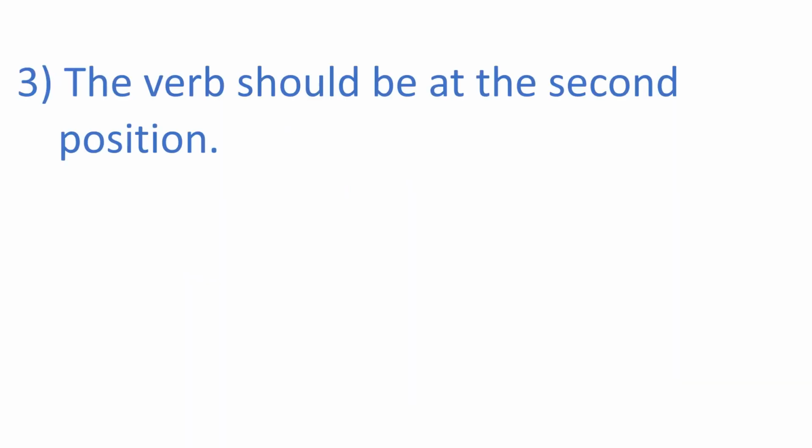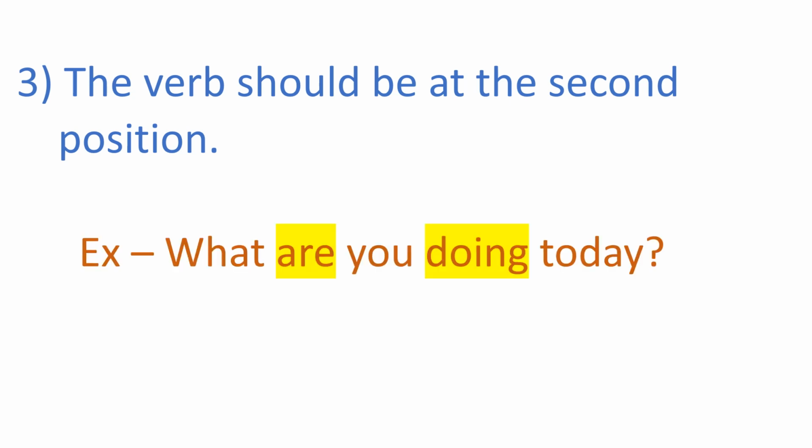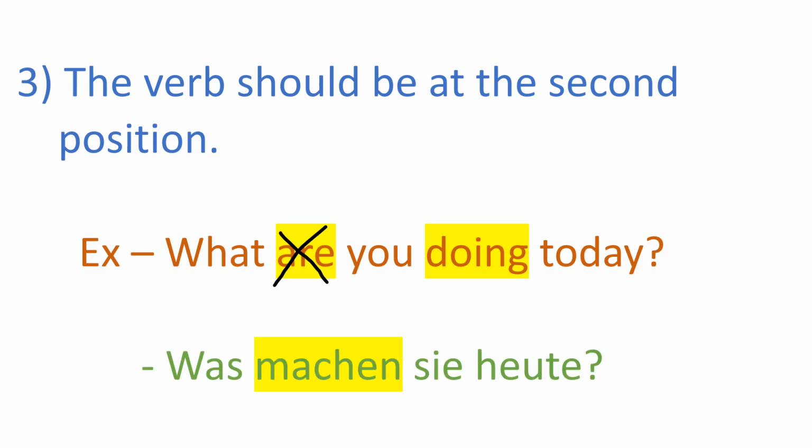Third rule: the verb should be at the second position. For example, what are you doing today? In this sentence also, there are two verbs. Are is the helping verb and doing is the main verb. We must remove the helping verb are. The main verb doing is sitting in the second position. In Deutsch, was machen Sie heute? Machen is the main verb and sitting in the second position.